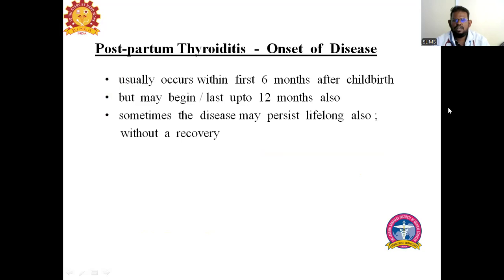As I told, usually it begins in the first 6 months after childbirth. After delivery, usually within 6 months, the disease affects the women. Sometimes it may occur late, after 1 year also. But usually 6 to 12 months. Remember like that.